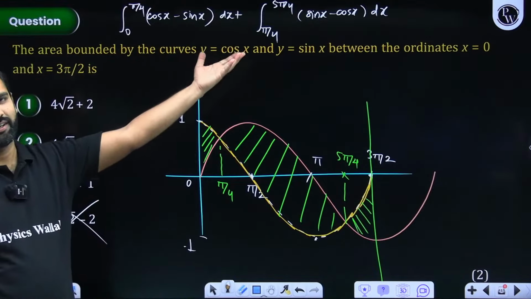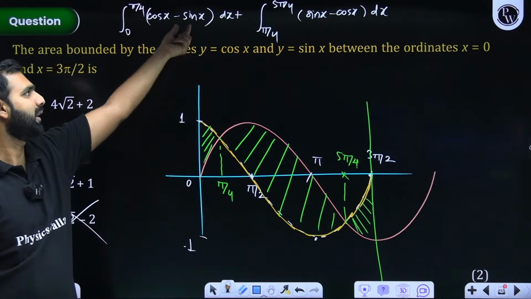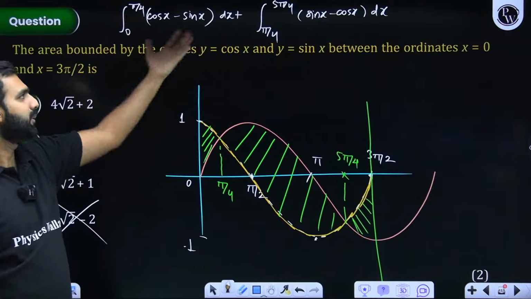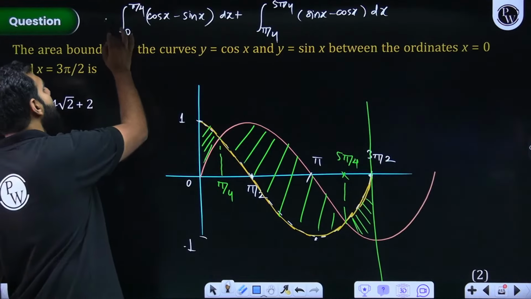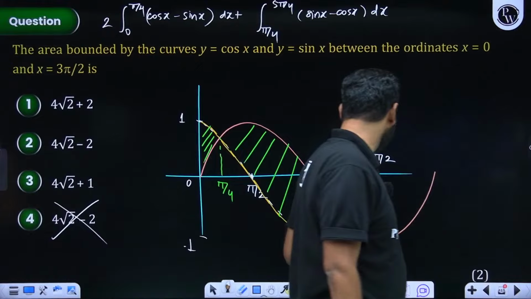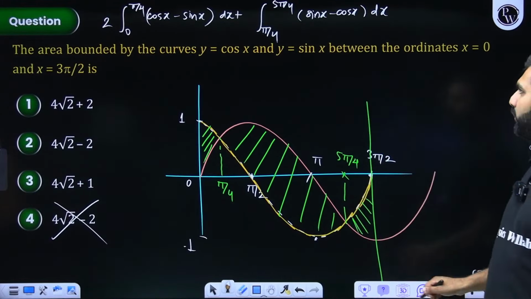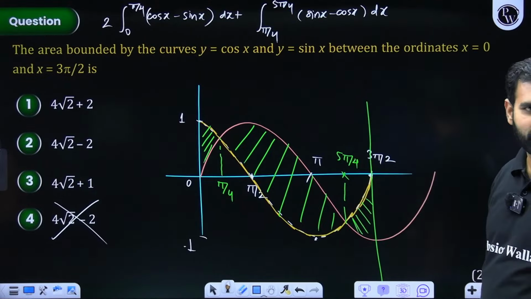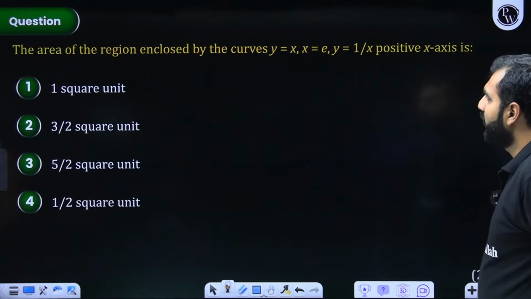Basic integration is needed to be done. Integral of cos x is sin x, and integral of sin x is minus cos x. And with that, you put the limits and you get the answer. I'm saying that this needs to be doubled, instead of again doing 5 pi by 4 to 3 pi by 2, you simply do this. Everybody got this? Can I move ahead from here? Then we solve the next one.